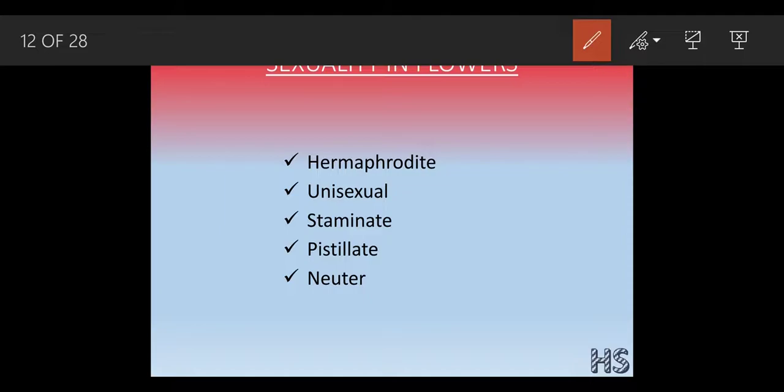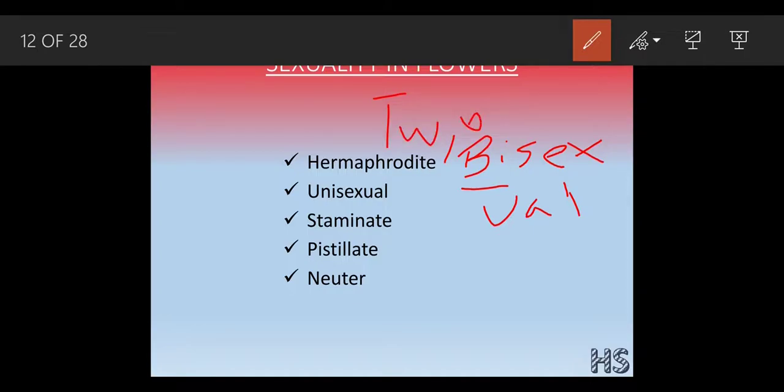The first is known as the hermaphrodite. In easier terms, I can call them bisexual in nature. What do you mean by bisexual? The word bi means two.